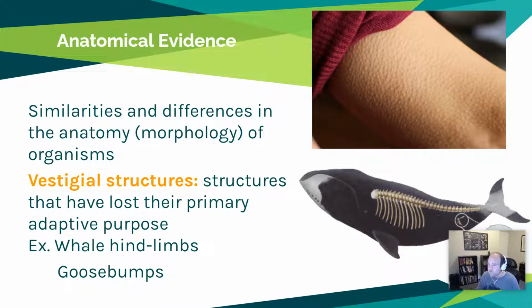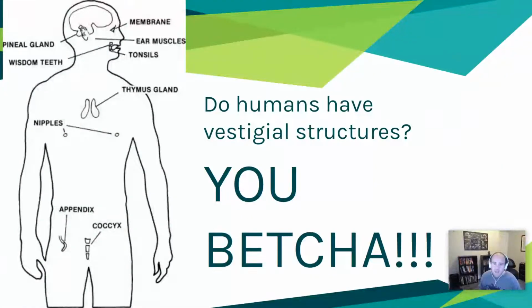So for example, whales have leg bones in the very back of their bodies, but they don't have legs anymore. And so this shows that at one time whales may have been quadrupedal organisms, and as those leg bones are no longer needed, they've shriveled up, but the genes are still there in their genetic code from their history as a quadrupedal animal, that they're producing them in the embryology or the embryo state. And humans have a whole bunch. I showed goosebumps on the back slide, but there's a lot of different things like a tailbone and ear muscles that are present in humans.